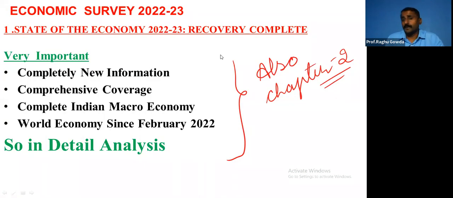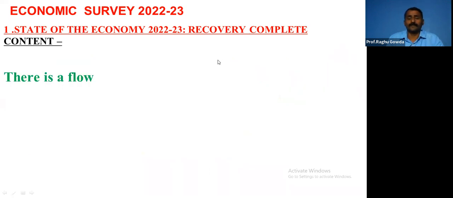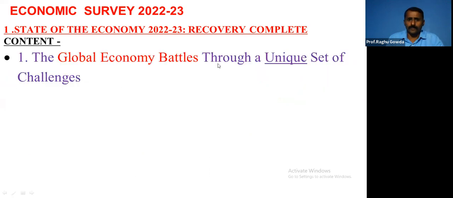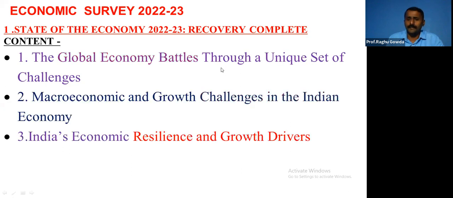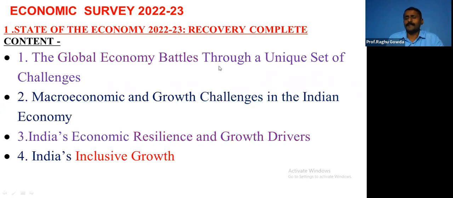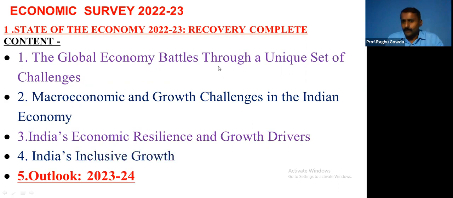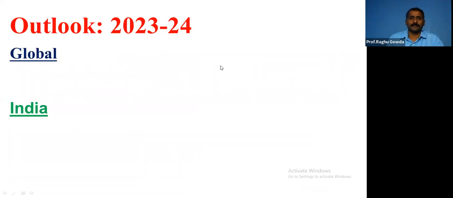As I told you, chapters number 1 and 2 are very important because new information is given, comprehensive information is given, de novo information is given, which is very important from the point of view of examination. All the topics here are in flow. You have to interconnect these things. One is connected to another, and all these things are leading to one conclusion and are written for one purpose, that is to assess the outlook for next year, which we'll be studying in this section. Global outlook for next year and also for India.